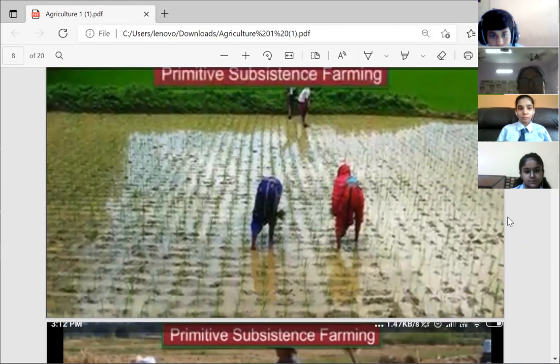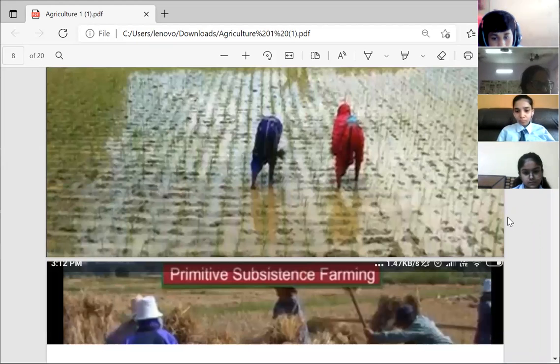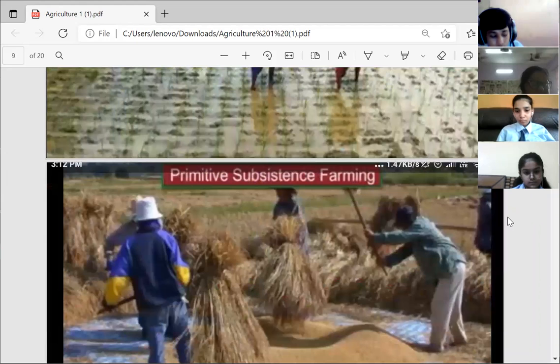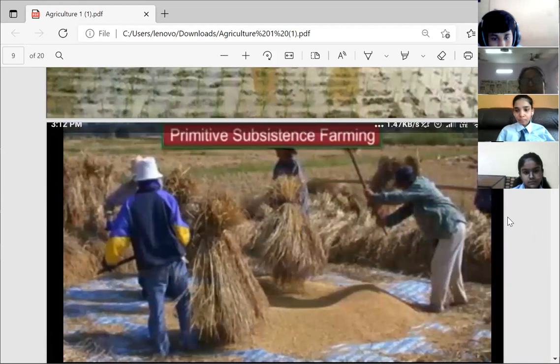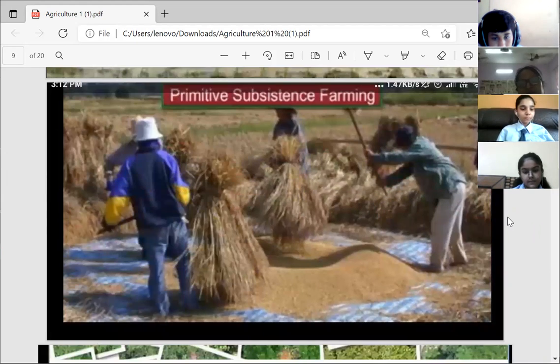It means the farmers produce crops for their own consumption, but not for selling in the market. So all the family members together work in the field to produce crops for themselves, and it involves hard manual labor. You can see the family members working in the farm.